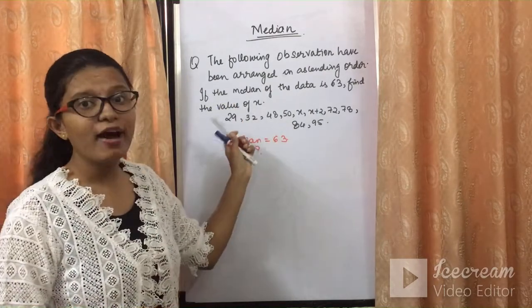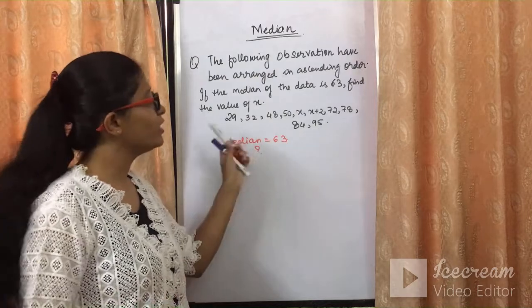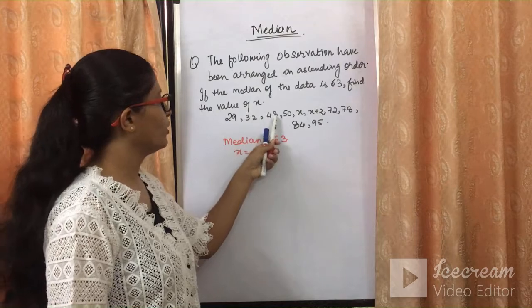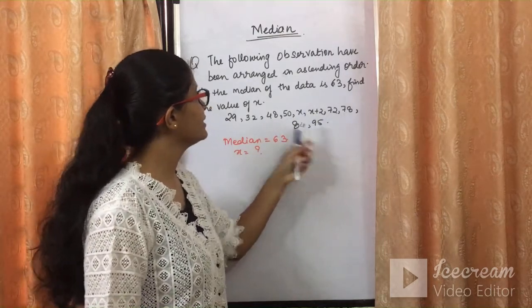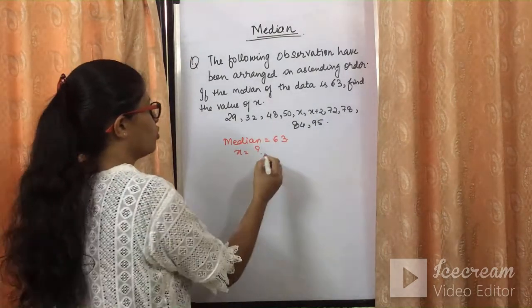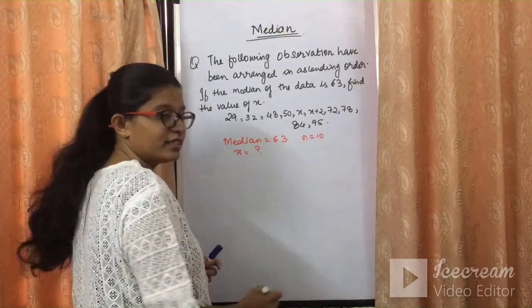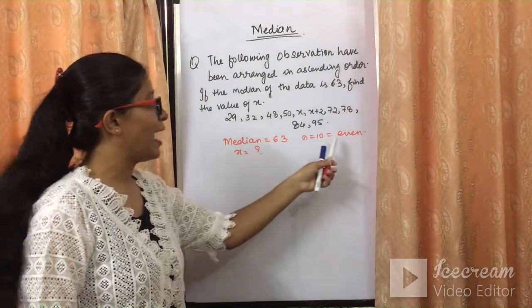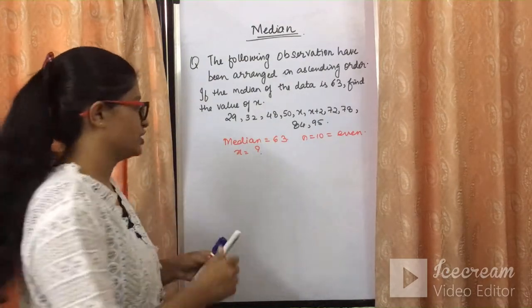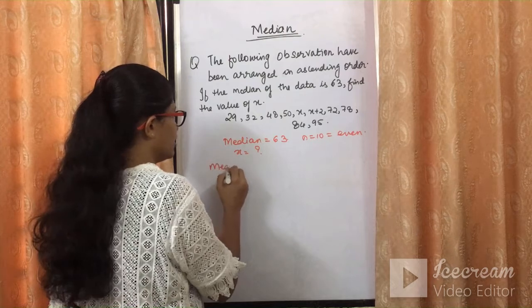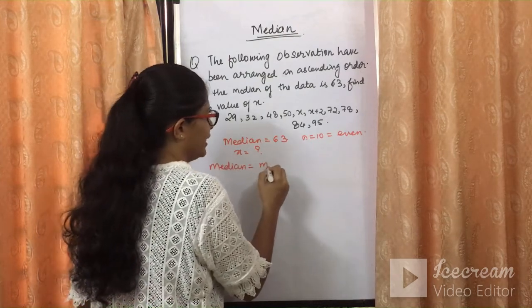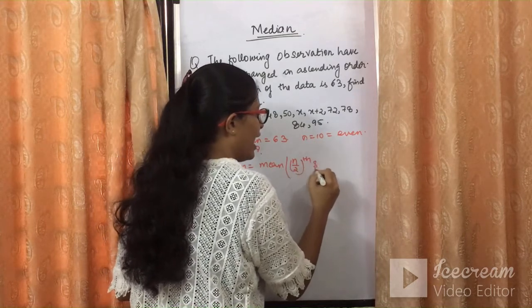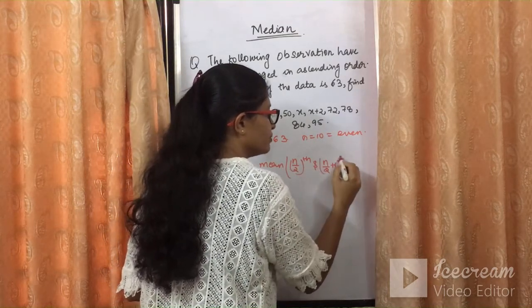So it is already arranged in the ascending order. So let's have a look how many observations we have. Let's count it out. 1, 2, 3, 4, 5, 6, 7, 8, 9, 10. 10 observations we have. So n is nothing but 10 and n is 10 means this is even. So we are going to apply the formula of median which is applicable for an even number of observations. So median, how do we calculate it for an even number of observations? Mean of n by 2th observation and n by 2 plus 1th observation.